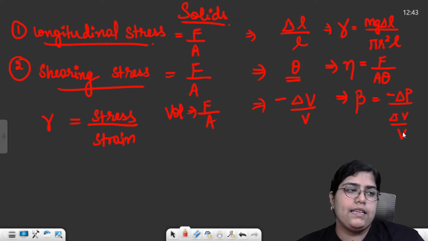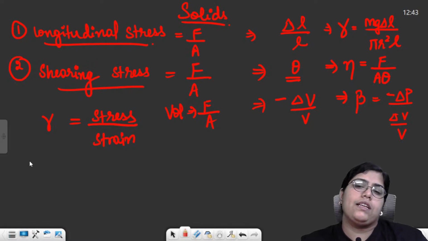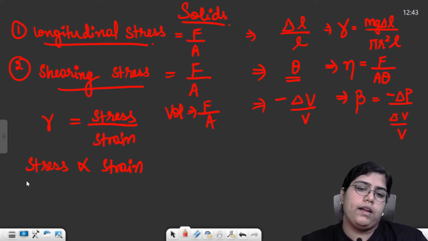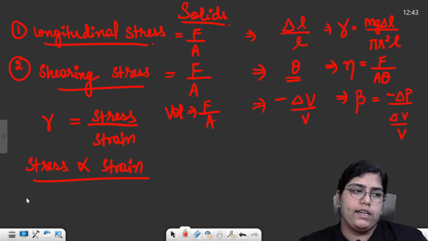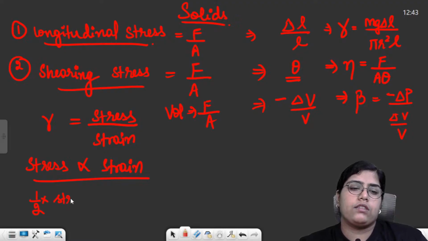And lastly, we had elastic potential energy and Hooke's law. Hooke's law basically stated that your stress is directly proportional to strain. And the formula for elastic potential energy in a stretched wire was basically half into stress into strain into volume.